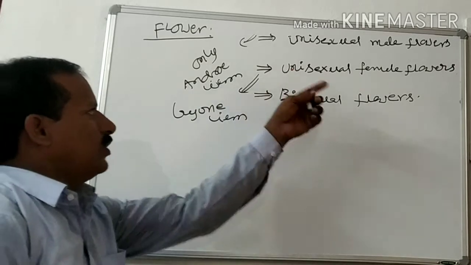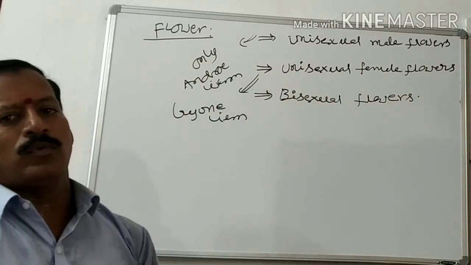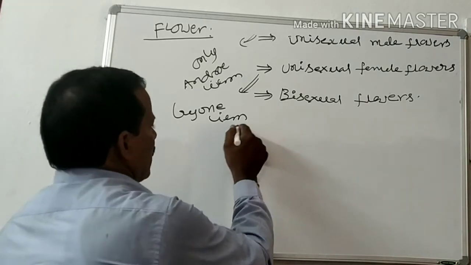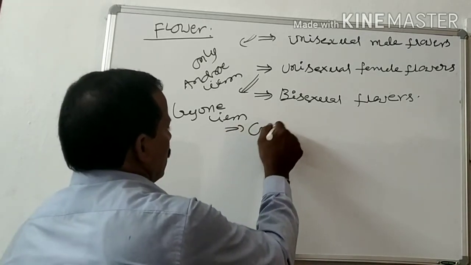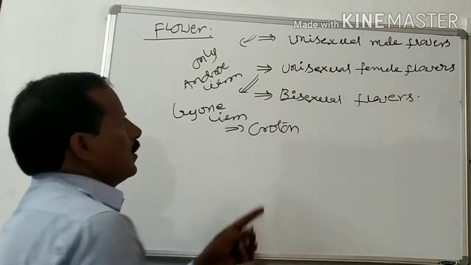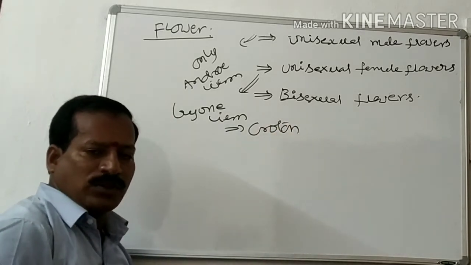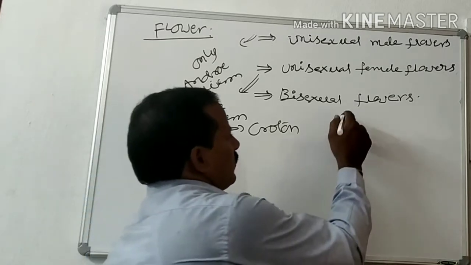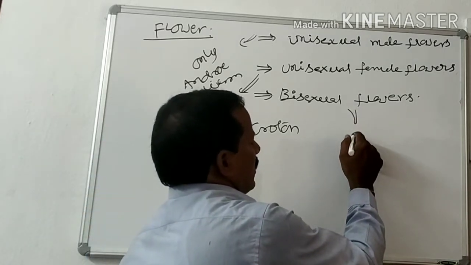For unisexual male and unisexual female, both the flowers are present on the same axis. Example is croton. In the case of croton, both the unisexual male flowers and unisexual female flowers are present. In the case of Jatropha, bisexual flowers are present.